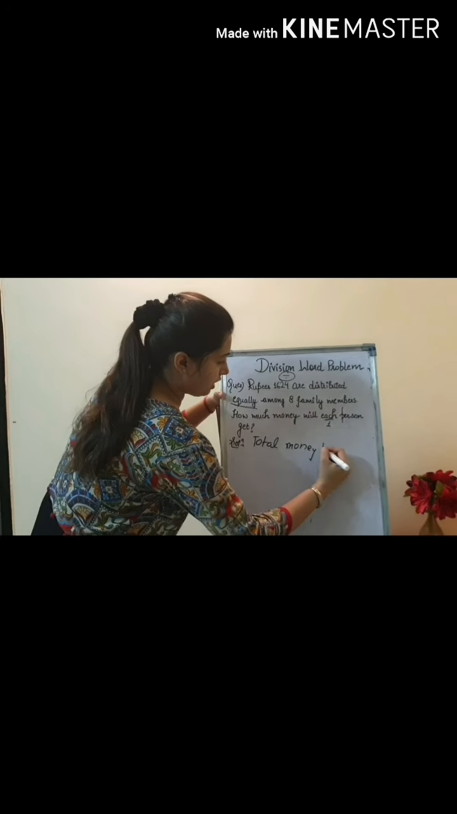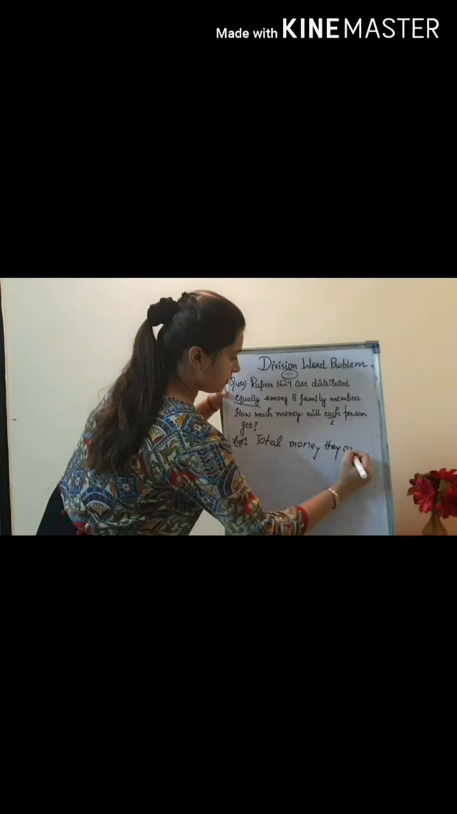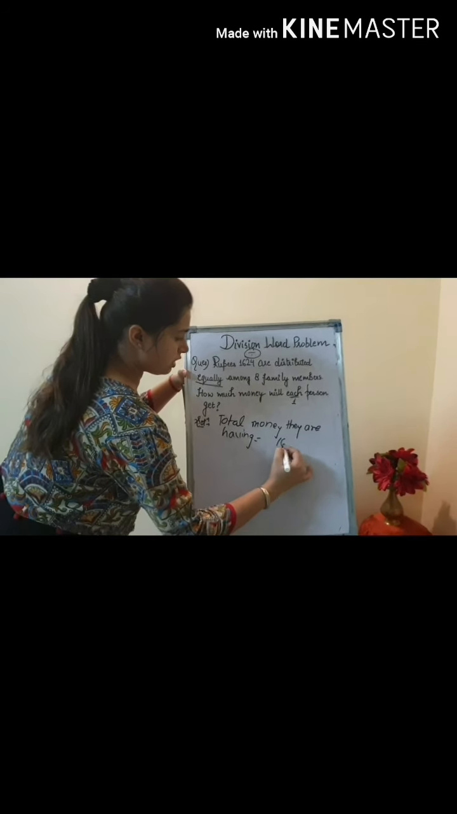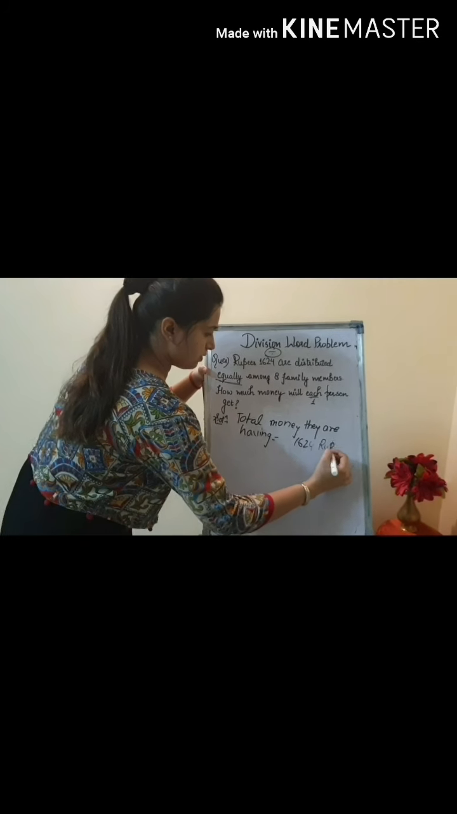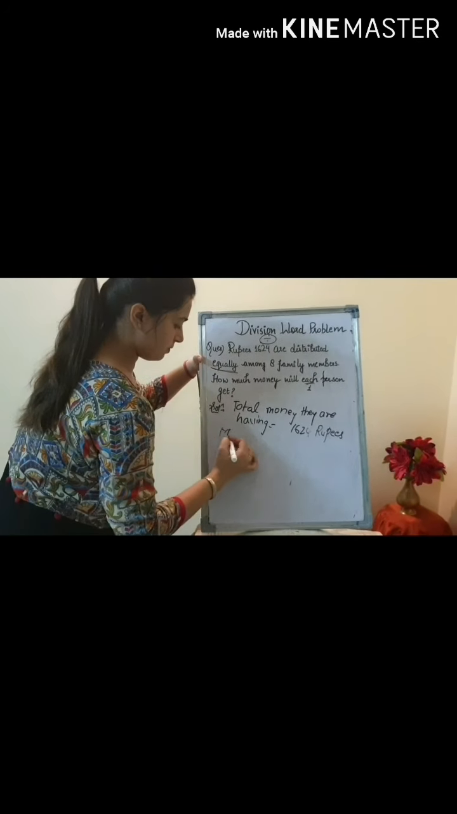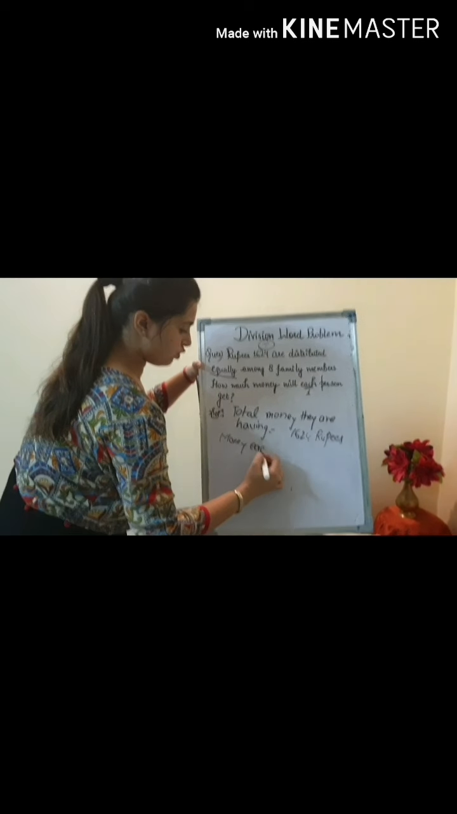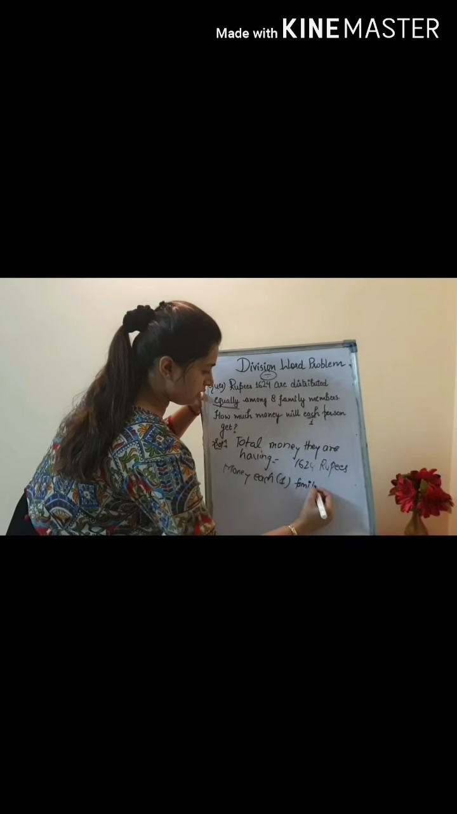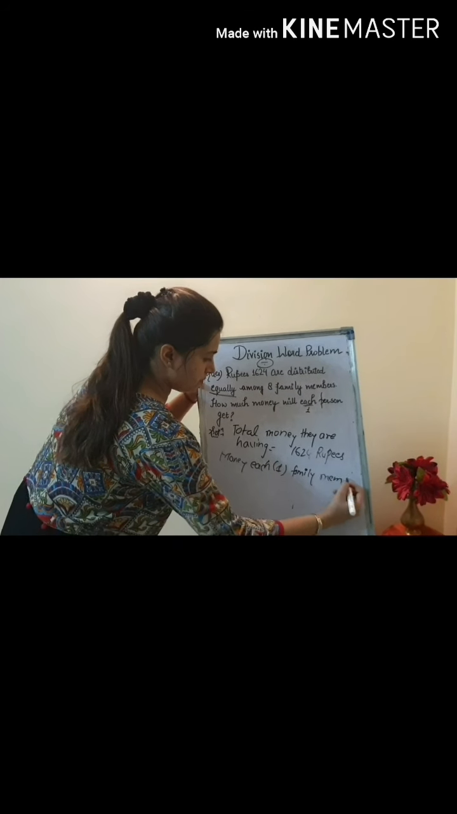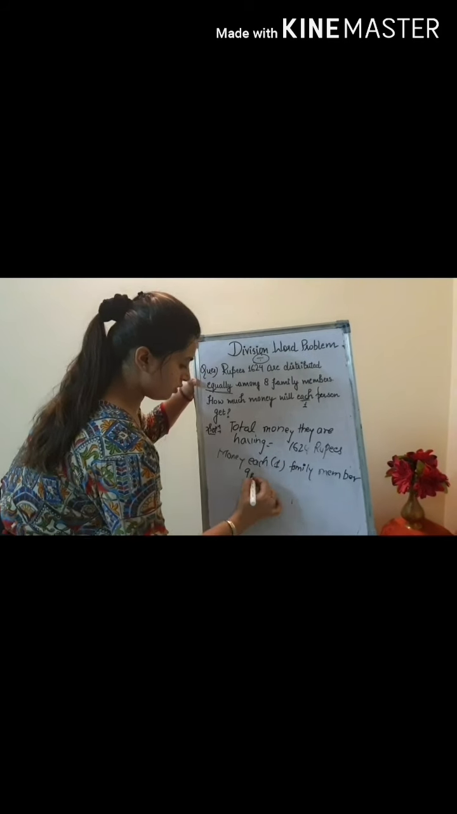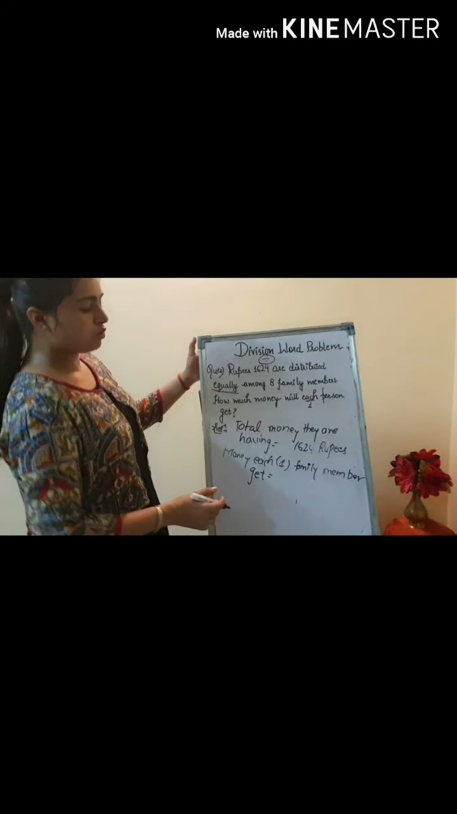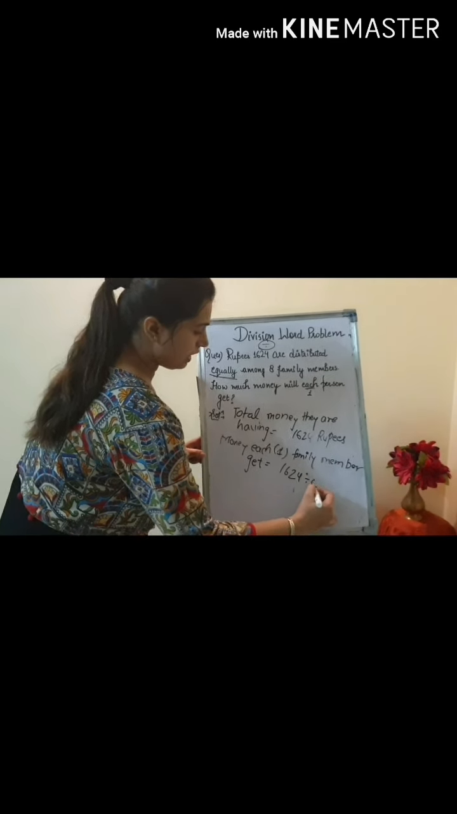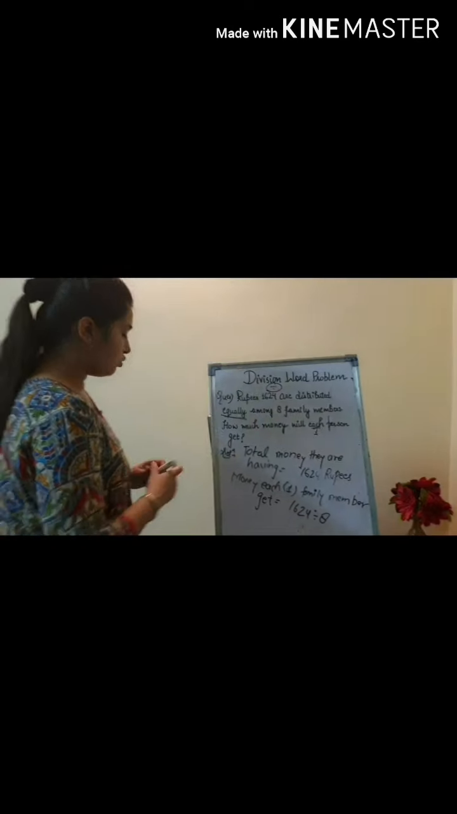Total money they are having. What is the total money? 1624 rupees. So money for each or one family member. Okay. So what is the one? What amount will each family member get? For that you have to divide it by 8. Okay. Now these are the two top statements.